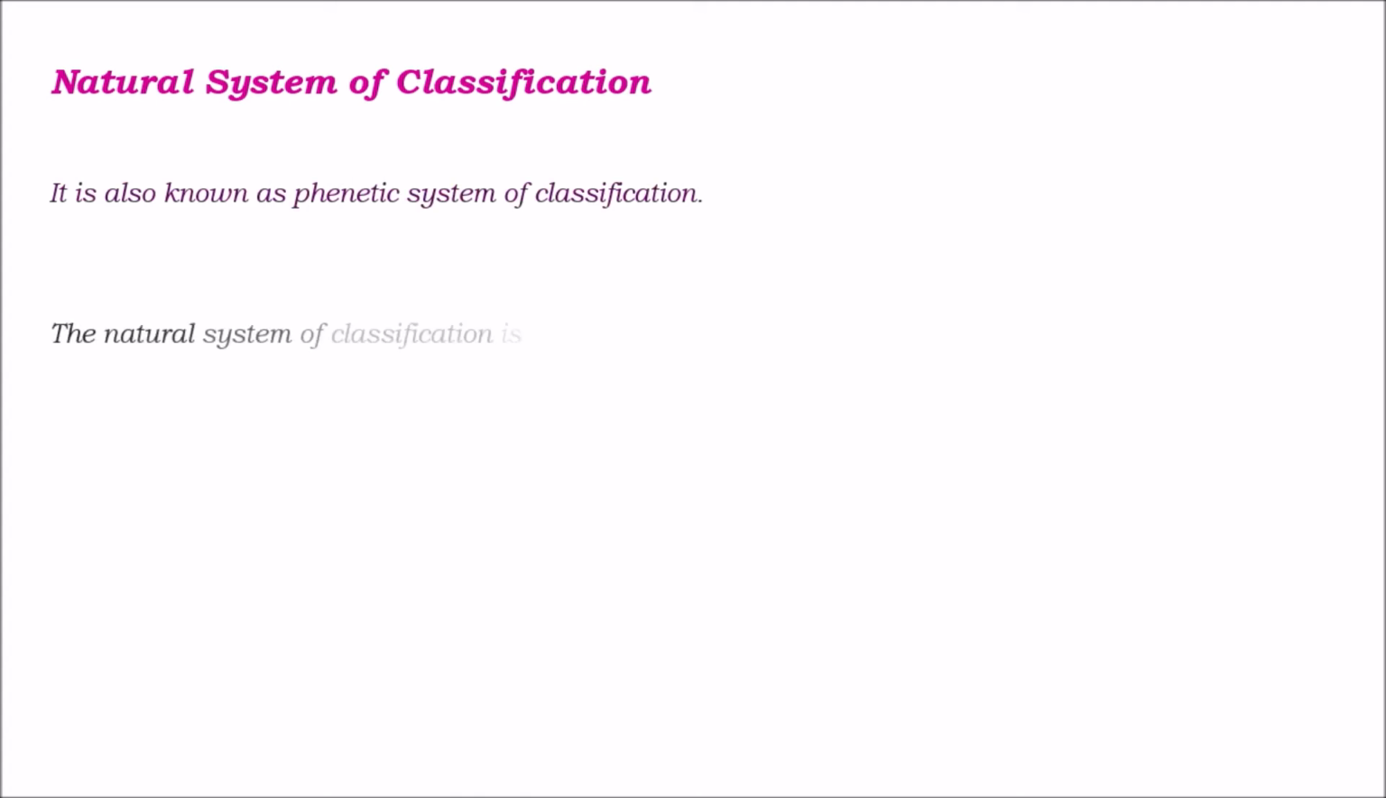Now, the natural system of classification. What is the natural system of classification? This is also known as the phylogenetic system of classification. So what is the other name for the natural system of classification? We can call it the phylogenetic system. What is the natural system based on? The natural system of classification is based on the natural affinities among the organisms.